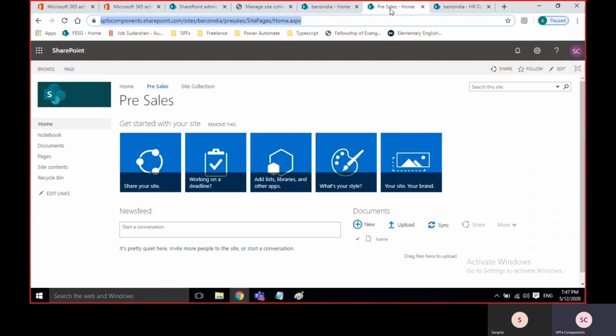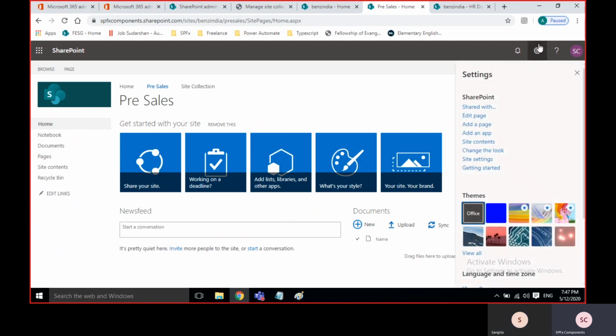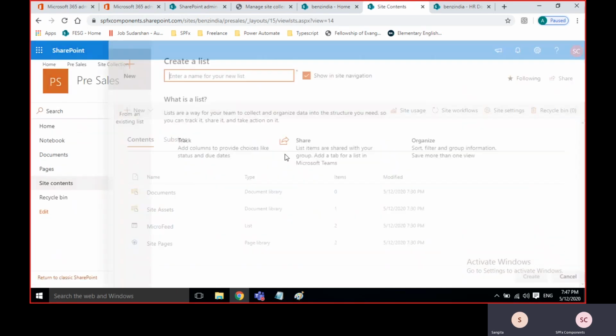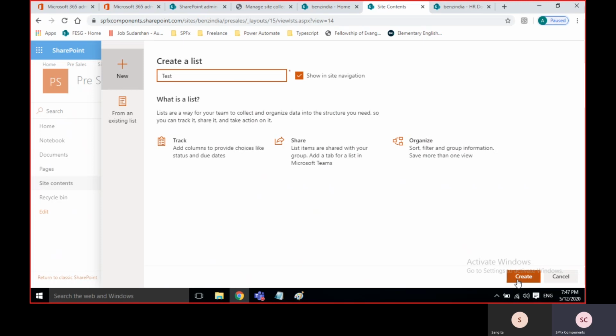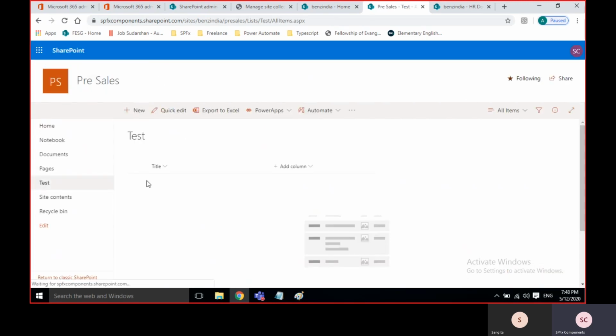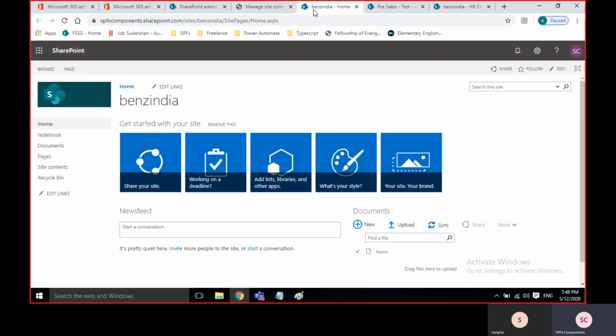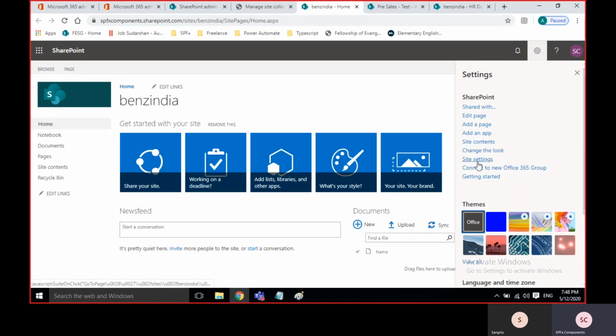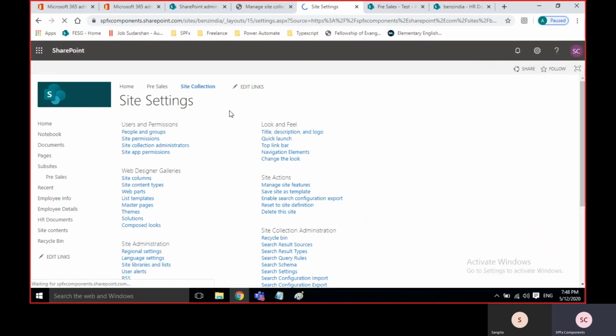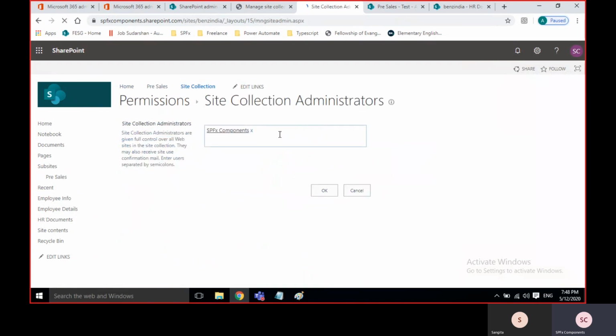We can create the pre-sales also. Pre-sales is a subsite. I'll just create a list. We can do the same thing under this, same process. The only thing is you have to come to the subsite. So what I'll do is give the permission. I'll make your name an admin.